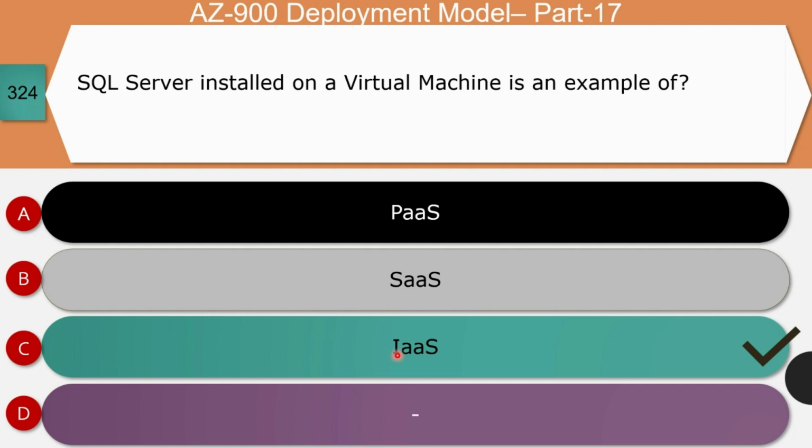To add more, if you install SQL Server on a virtual machine, either manually or by using an out of the box image, it is still a virtual machine. And so option C is the right answer.